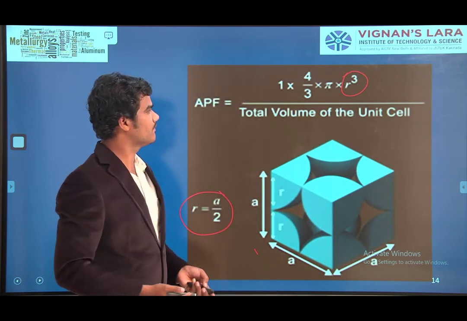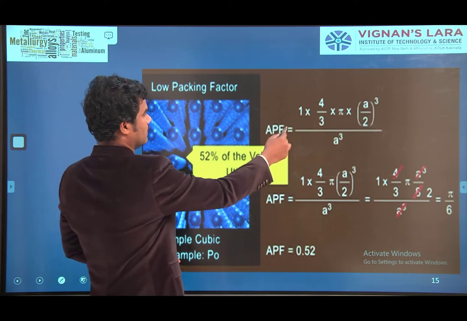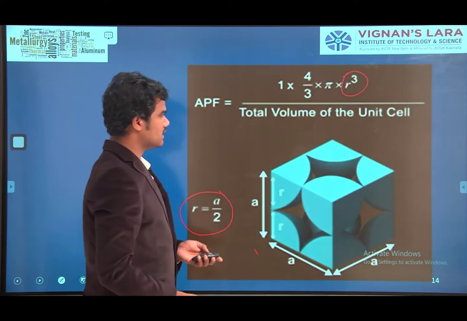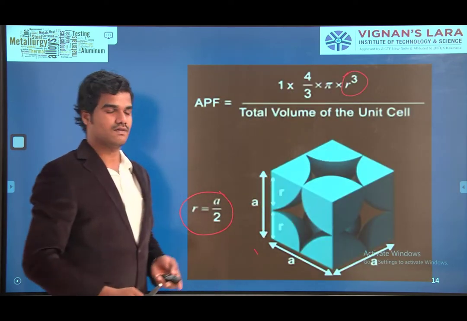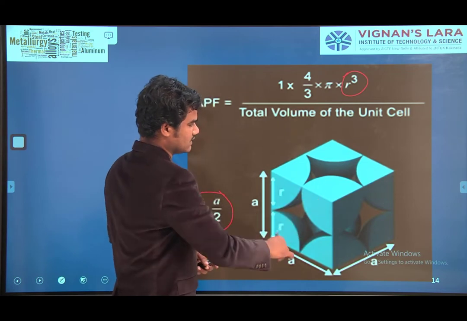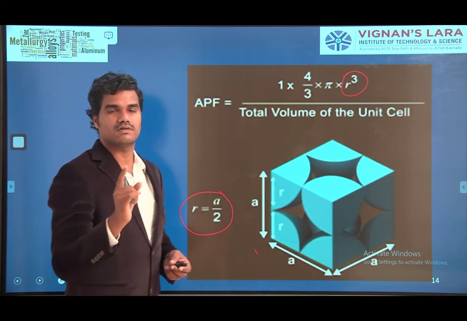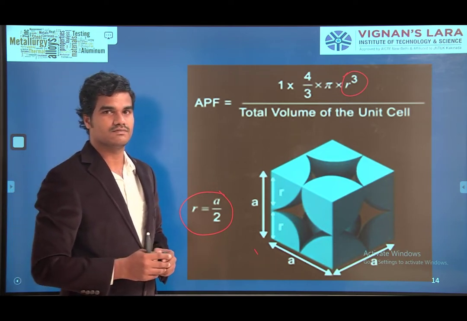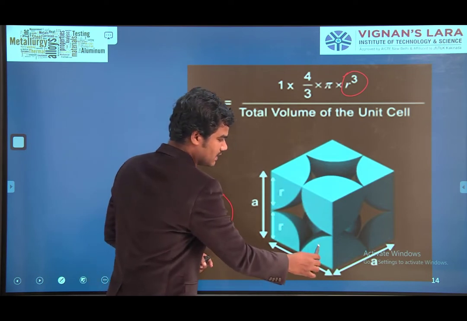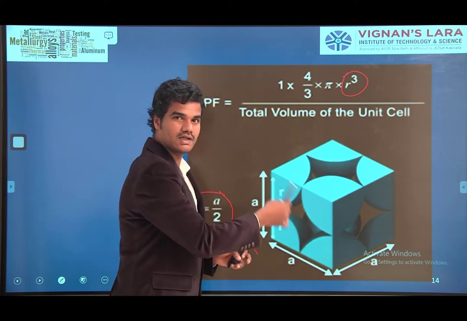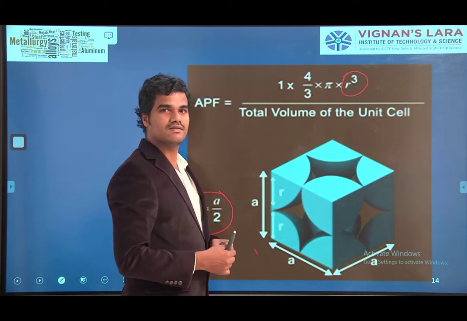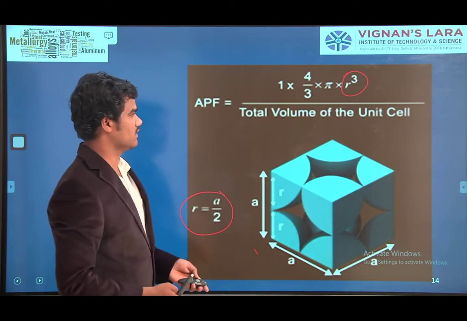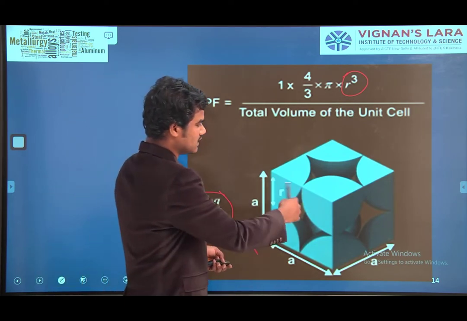Then 1 into 4/3 into pi A by 2 whole cube by what is the total volume of the unit cell? This all together will become one atom. Just check it out. Each one is 1/8 of the unit cell. Total how many are there? 1/8 into 8. 1. What is the total volume of the unit cell?